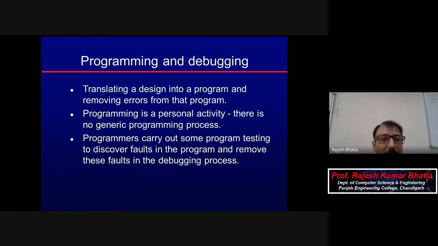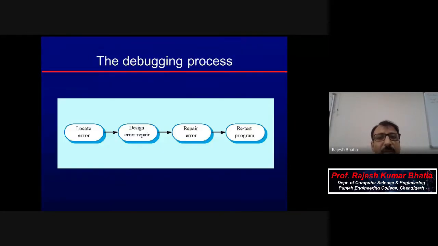Programming and debugging, I mean, that is the actual coding. Debugging is, you can say, the outcome of the testing. In testing, you will find different kinds of bugs and errors, and you need to plug them, and that will be debugging. Locate error, design error, repair error, and then retest the program.